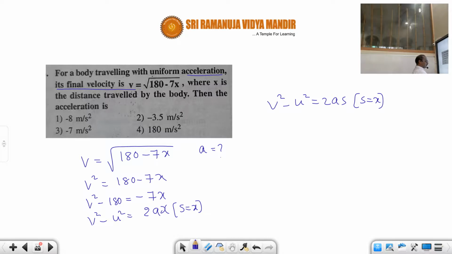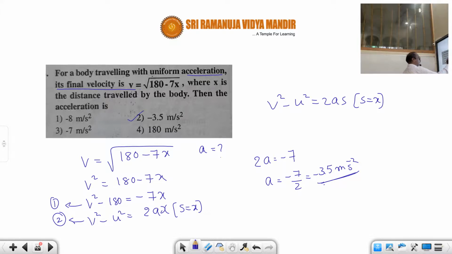Let us take this as equation 1 and the general equation as equation 2. Comparing these two equations, we get 2a equals minus 7, then a equals minus 7 divided by 2, which is equal to minus 3.5 meter per second square. That is the acceleration.